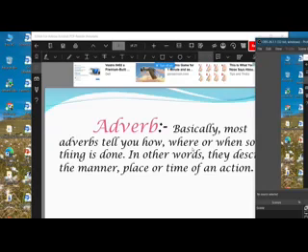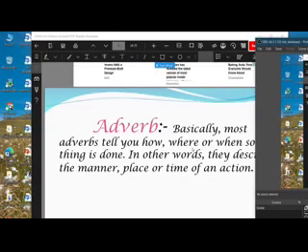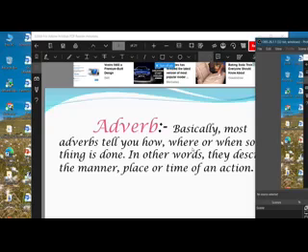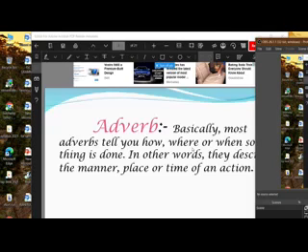It is telling something about the action, when it is happening, where it is happening, and all sorts of things like that. That is how an adverb, a word that tells us something about the action and the verb. Let's move on to the next slide.